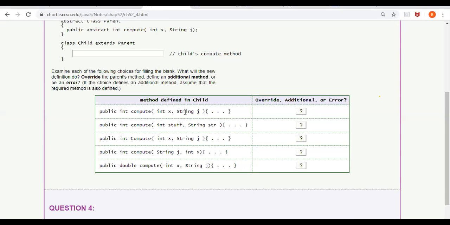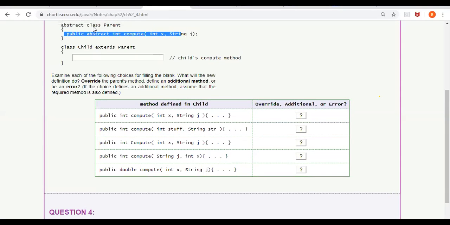This statement may override this particular method which is defined in the parent class, which is overriding. What is overriding? Someone can answer. Same method name but different signatures? No, that is overloading. What is overriding? Please don't confuse. What is method overriding?